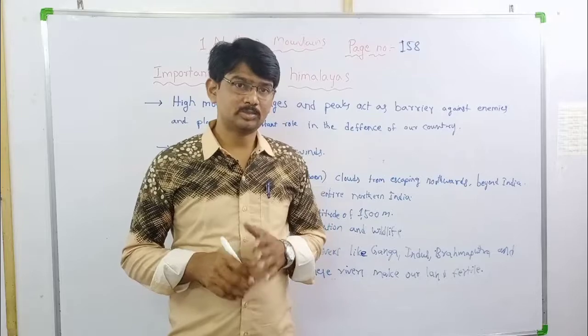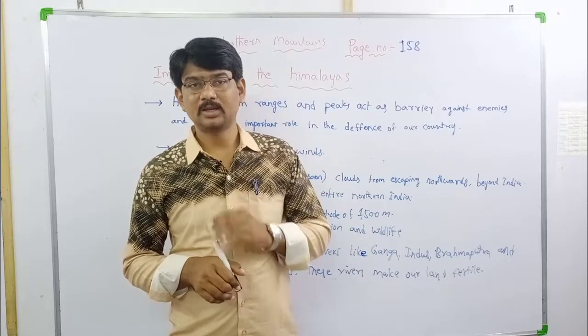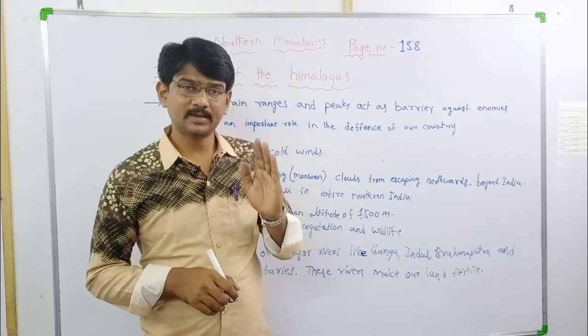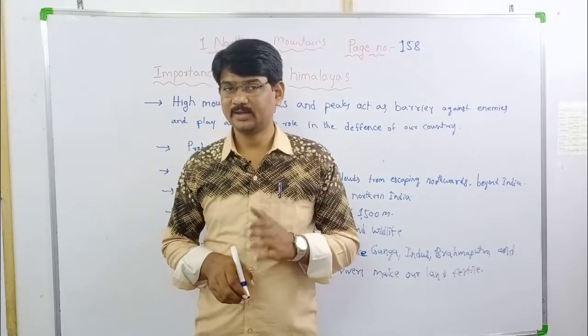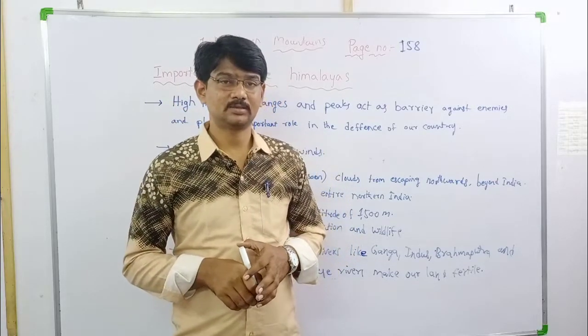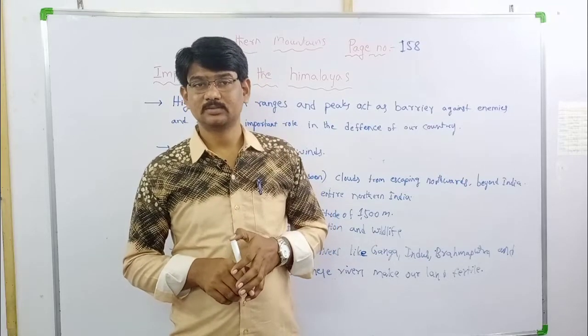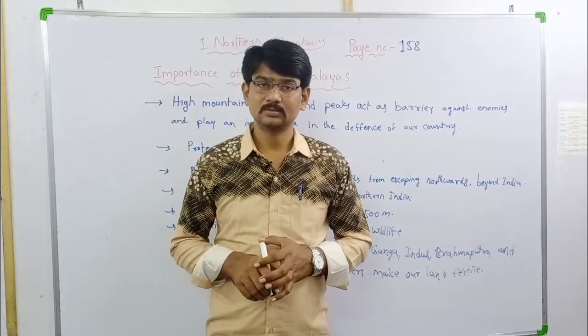Which is the highest mountain range in the world? Himalaya mountain range. Next, which is the highest peak in the world? Mount Everest. Which is the second highest peak in the world?